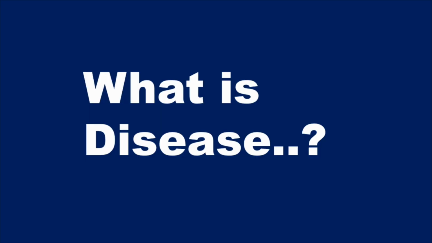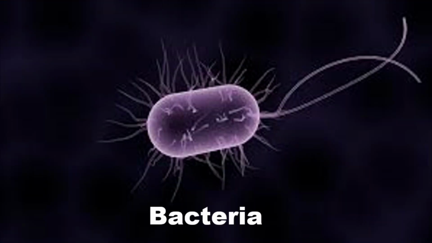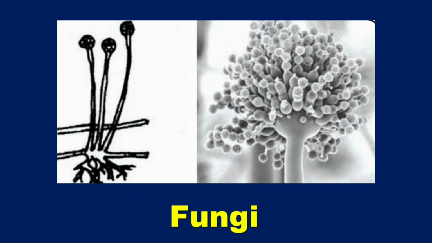Then students, what is a disease? Disease is a physical, mental and social abnormality of a person. Usually when disease occurs, the body does not perform its regular activities properly. Such a condition is called a disease. The microorganisms that cause diseases are called pathogens. Examples of pathogens are bacteria, virus, protozoan and fungi.